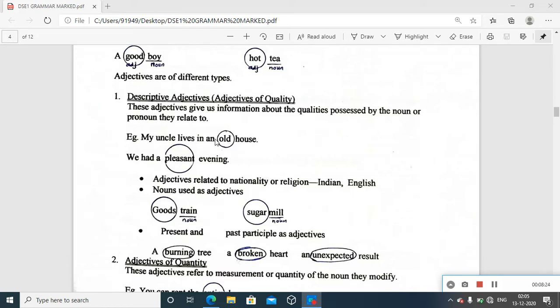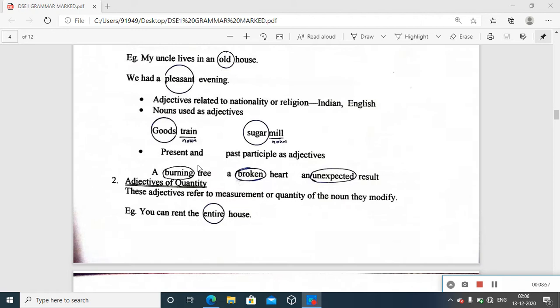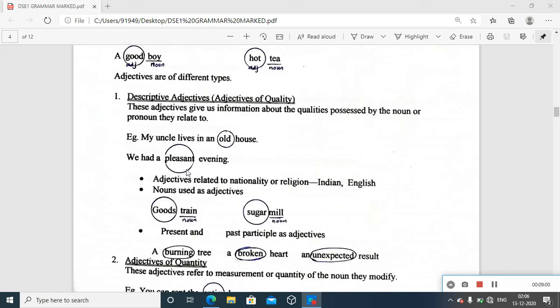So here the word old functions as the adjective of quality, describing the kind of house. What kind of a house is it? It's an old house. It's not a new house. So you get a picture of that. You get a description of that. And my uncle: of course, my is a term functioning as an adjective here. But that is a different kind of adjective that we will come across later once we see the other types.